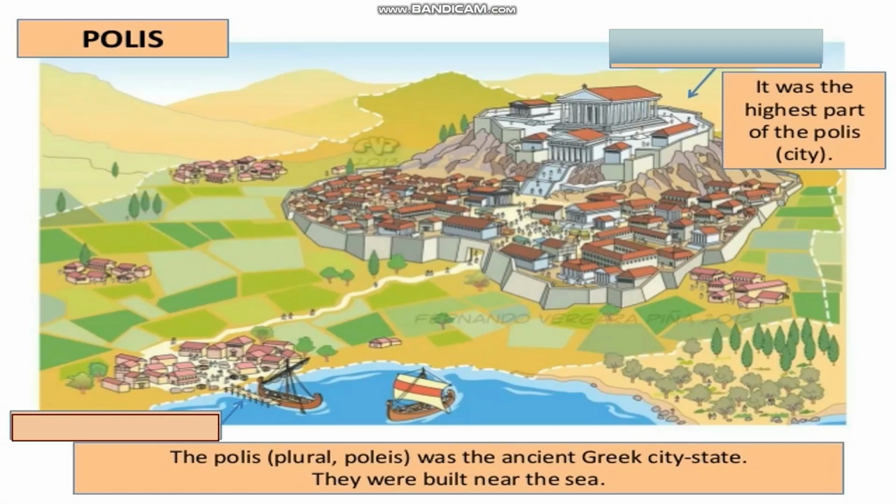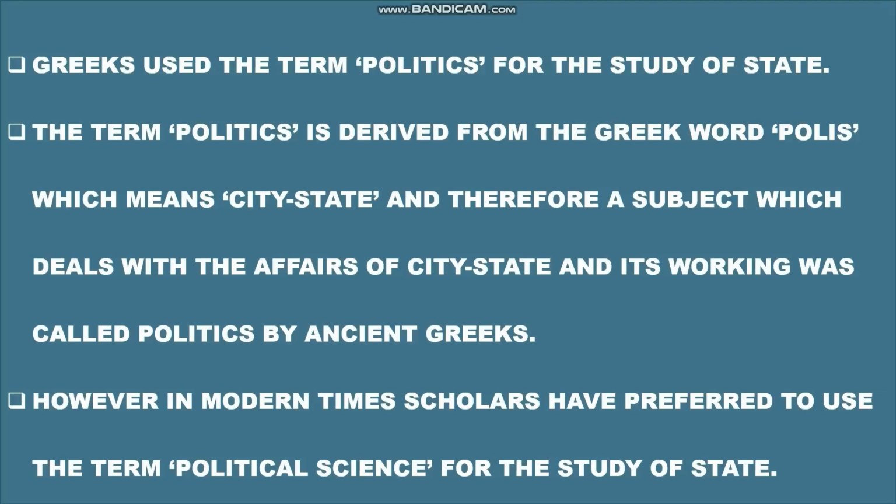You can see the word here, polis, which means the highest part of the city. The polis is a Greek word. What do you mean by polis? It is a city, which means city-state. In Greek, polis means city-state. Usually the polis was the ancient Greek city-state. They were built near the sea. It's called polis. The Greeks used the term politics for the study of the state.